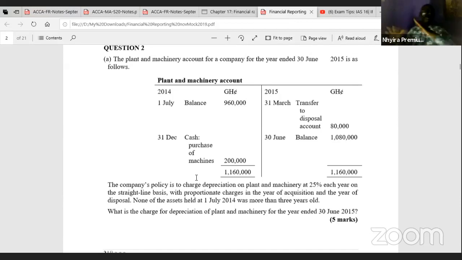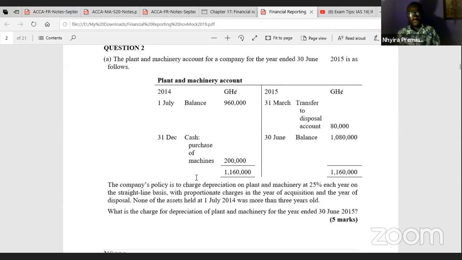So in the year we acquire the asset, we are going to be charging depreciation. But remember, it is on a proportionate basis. It means full year depreciation will not be charged, but will be based on proportion.